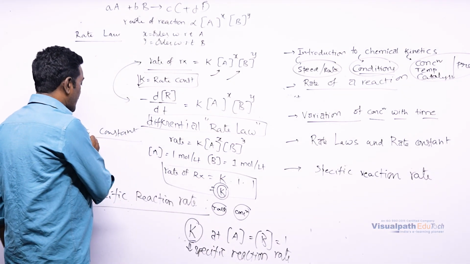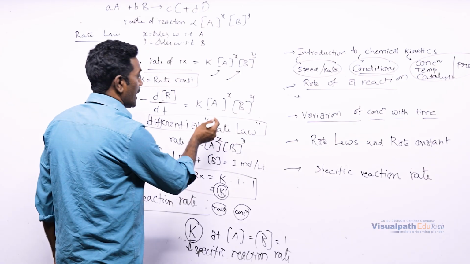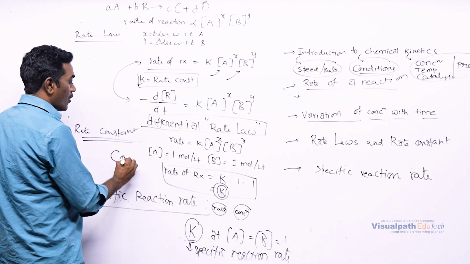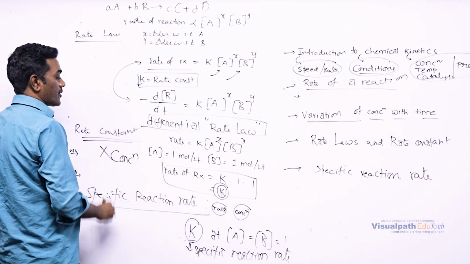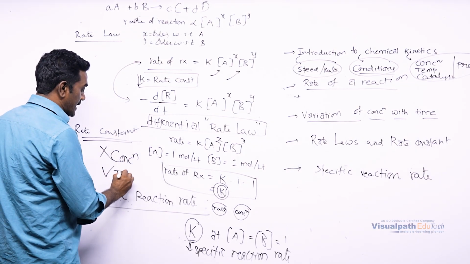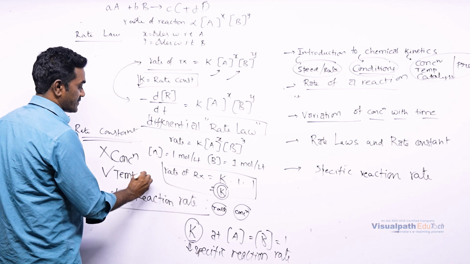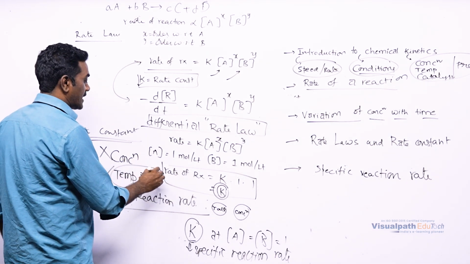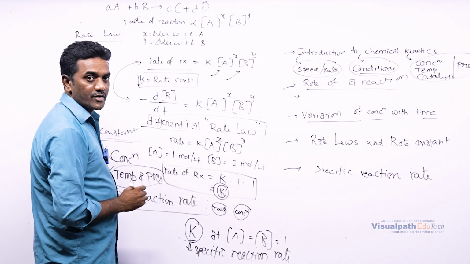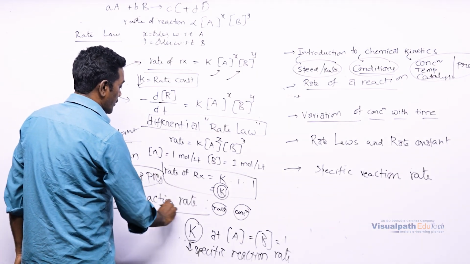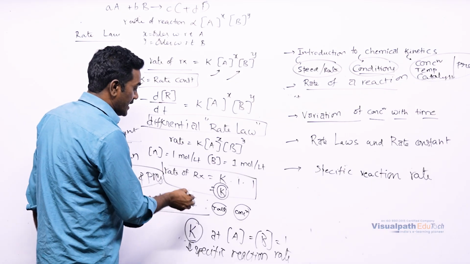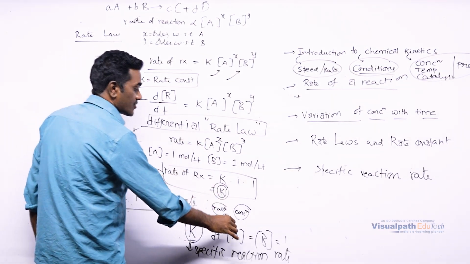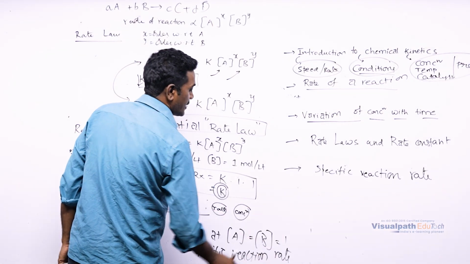So, what is this rate constant? The rate constant is the proportionality constant which does not depend upon the concentration, but depends upon temperature and pressure. Whereas the specific reaction rate is also a rate constant, exactly when the concentrations of A and B are equal to 1.